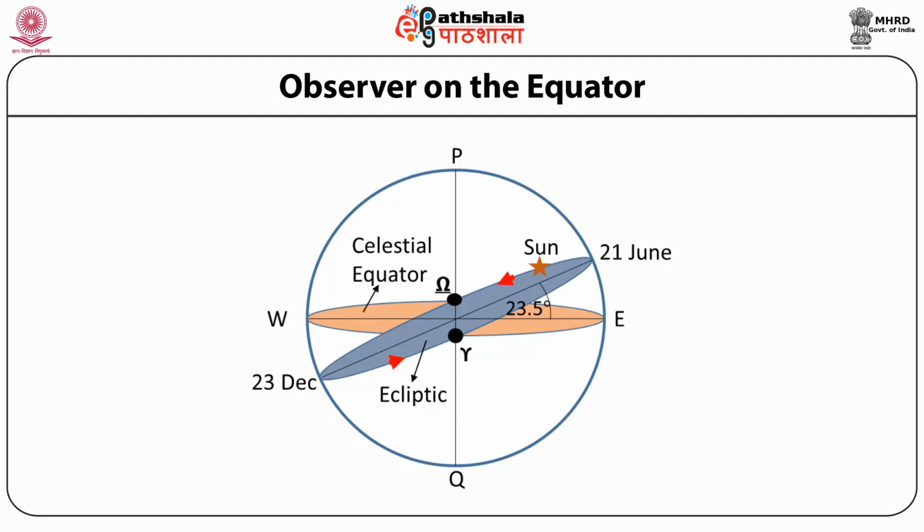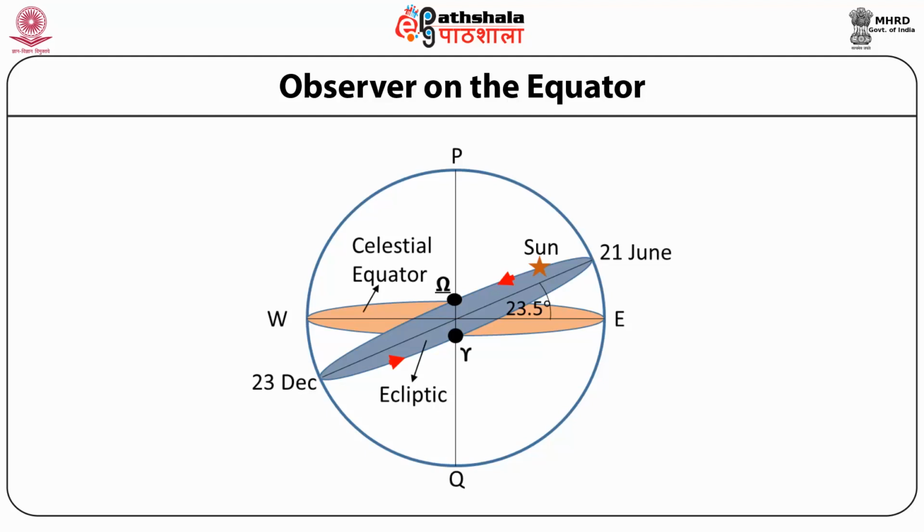The motion of the Sun is anti-clockwise. After 21st of June, the Sun heads towards the south. This is the beginning of Dakshinayan, but it is still in the north of the equator. On 23rd of September, the celestial equator and the ecliptic intersect. At this position, the coordinates of the Sun are right ascension 12 hours and declination 0. This is called the autumn equinox. The Sun is in the south now.